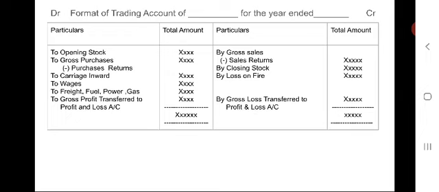Format is, it is an account, that means it should have debit side and credit side. Here it is not required to write a date column. Why? Because we are preparing on one particular date which has been written on the top of the account.